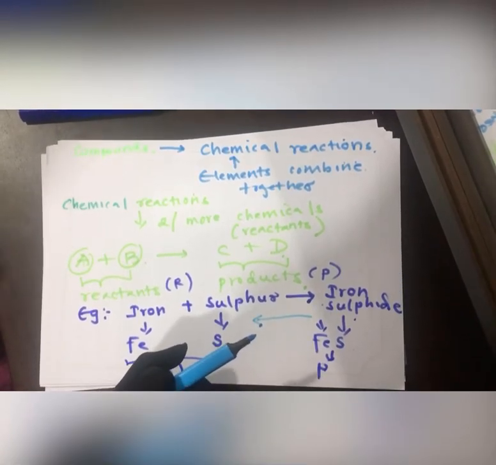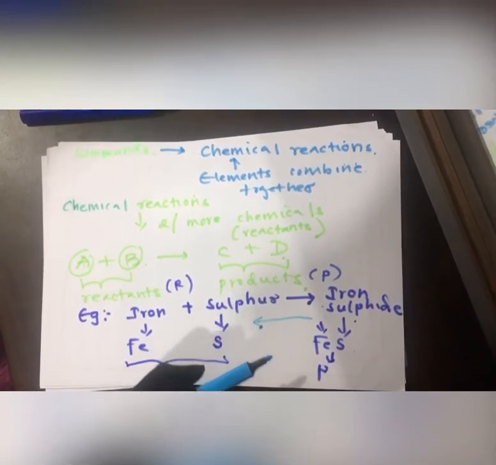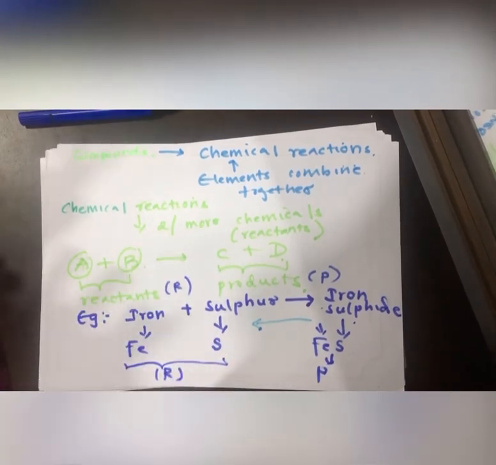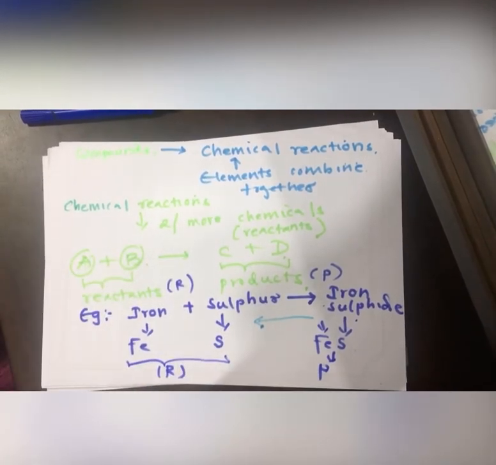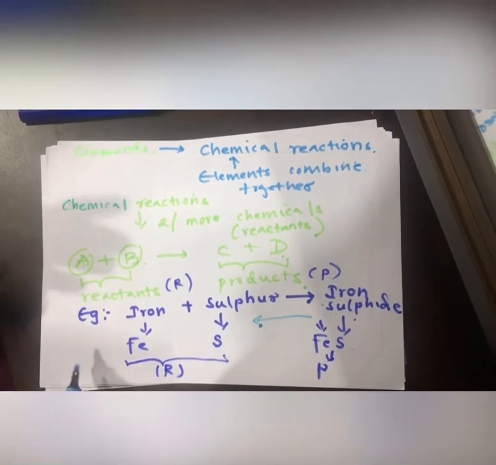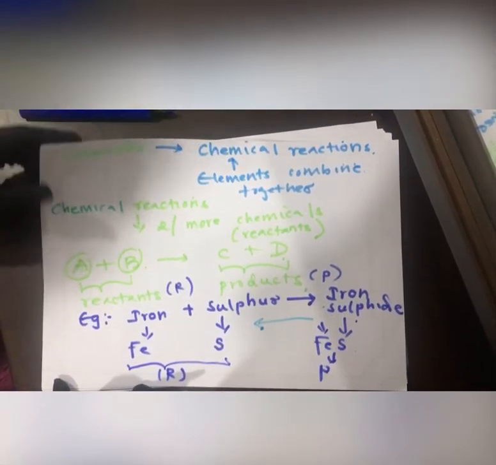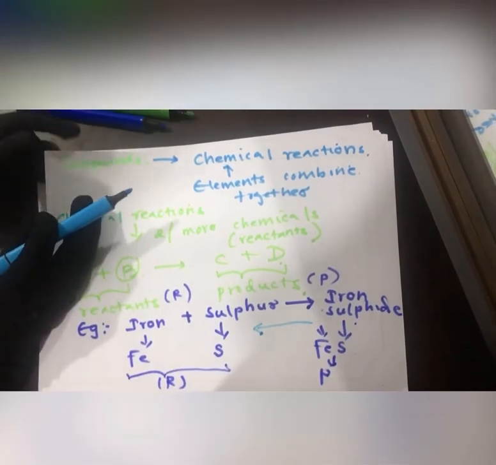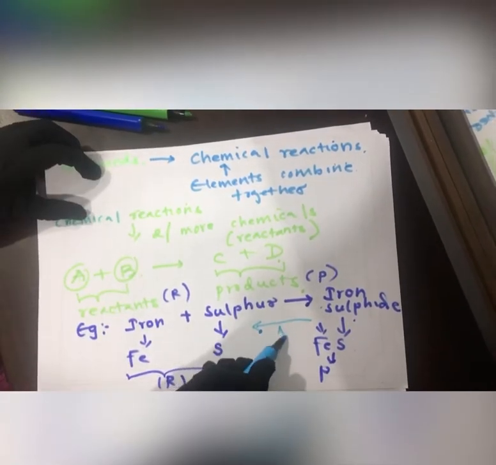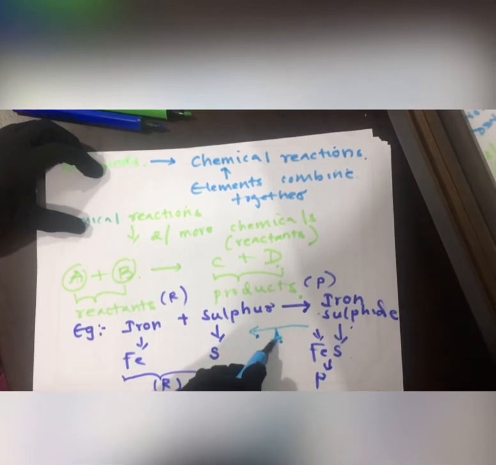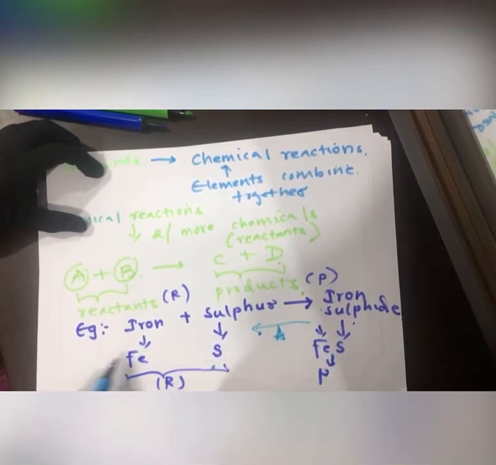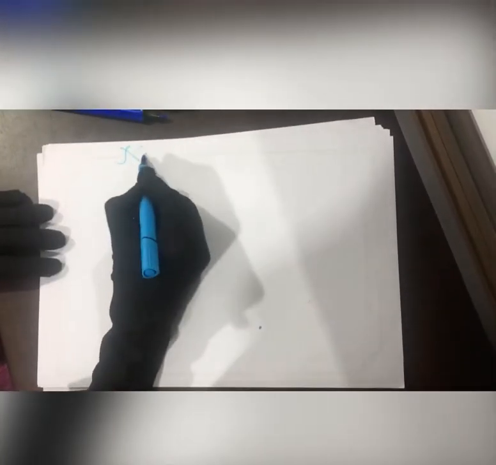You have to supply a large amount of energy to go into the reverse reaction to get the original result. So when you supply more heat, you can get the iron sulfide back into sulfur and iron. So let's move next to naming compounds.